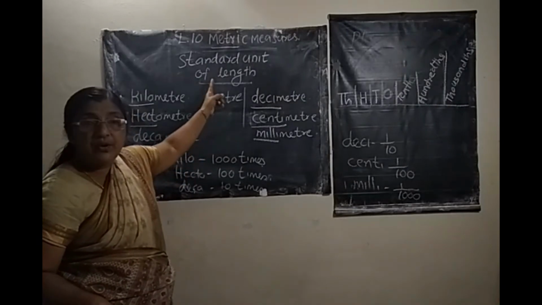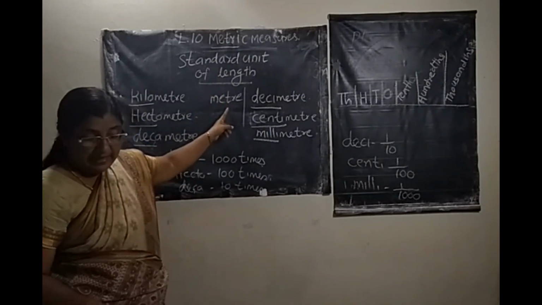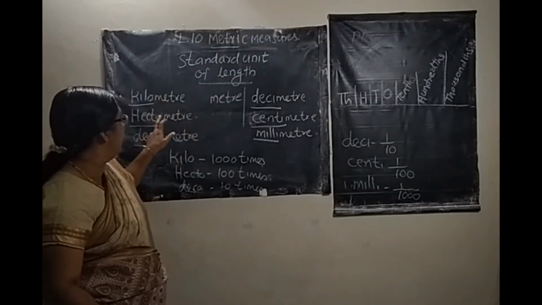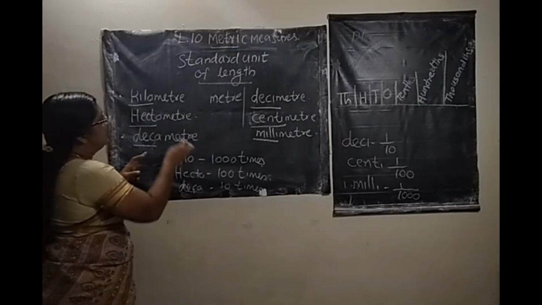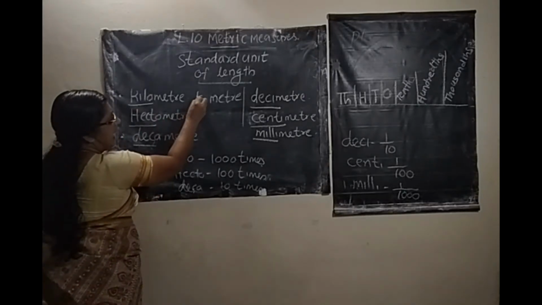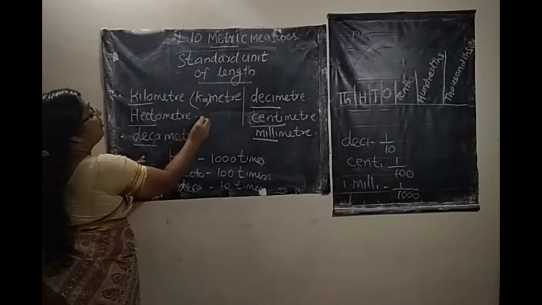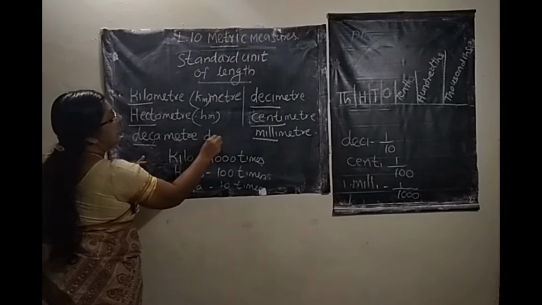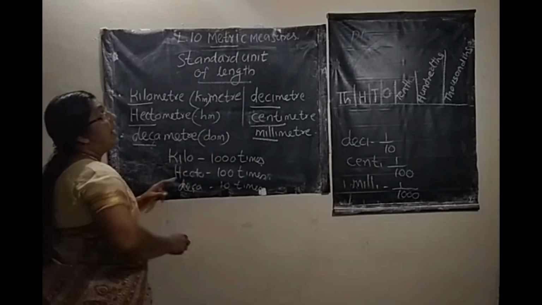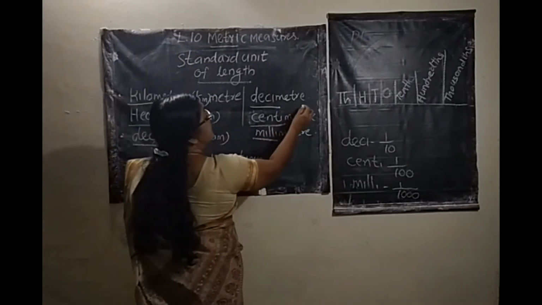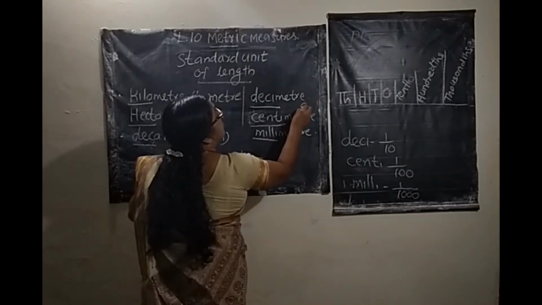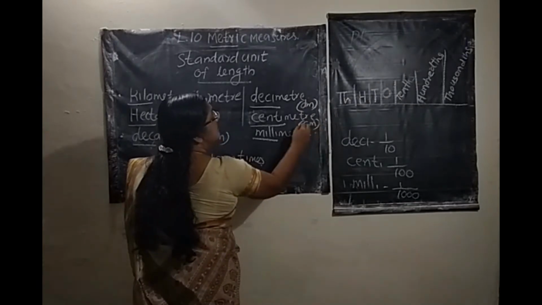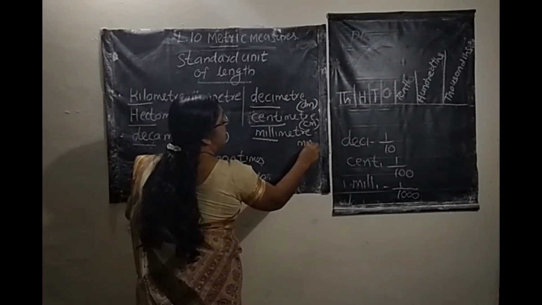Okay. The standard unit of length is meter. The units of length that are greater than the meter are kilometer, hectometer, decameter. The short form of kilometer is km. Hectometer is hm. And decameter is dam. And the short form of decimeter is dm. Centimeter cm. Millimeter mm.